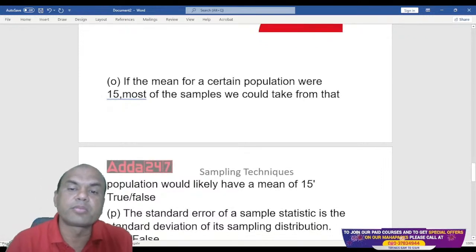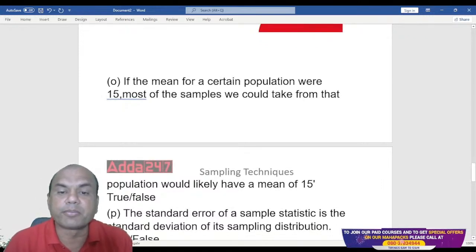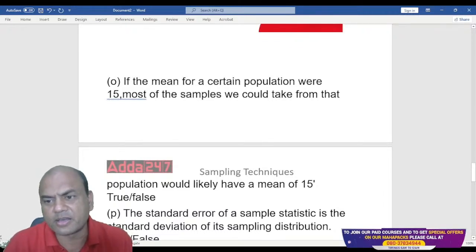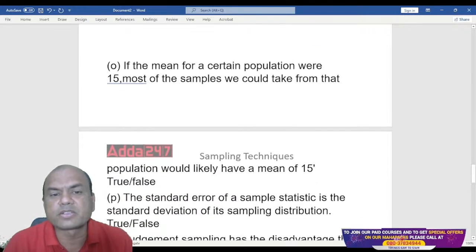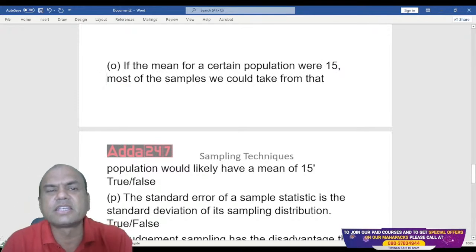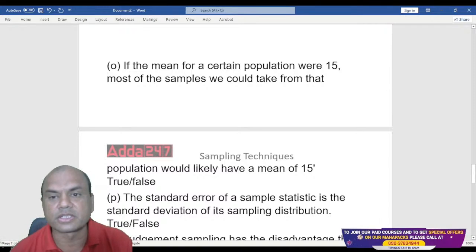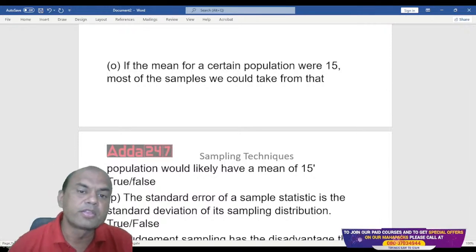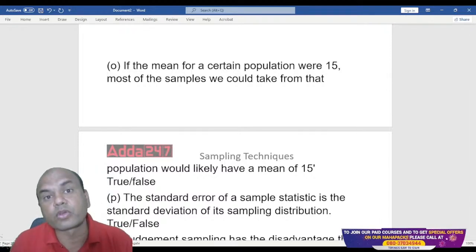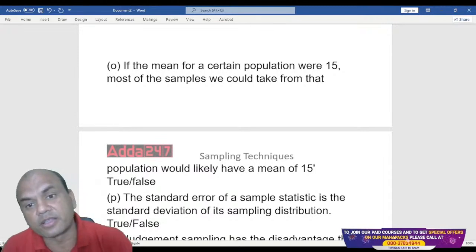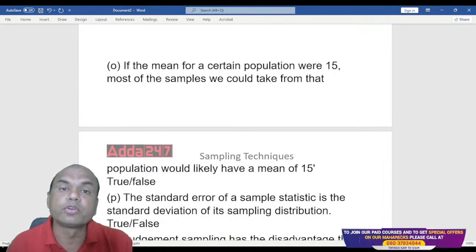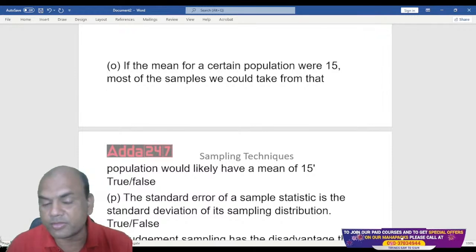The mean of a certain population was 15. Most of the samples we could take from that population would likely have a mean of 15. Is it true? Suppose there is a city and the average salary of that city is 15,000. The mean of the samples which I took from all the corners of the city, will it also be 15 or not?